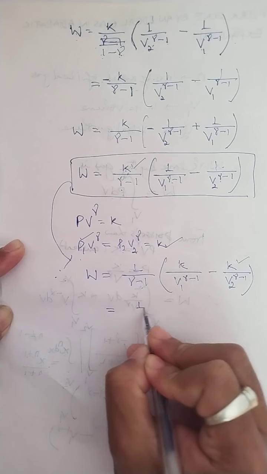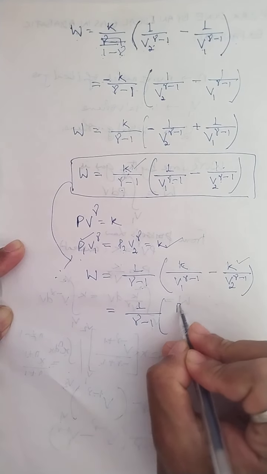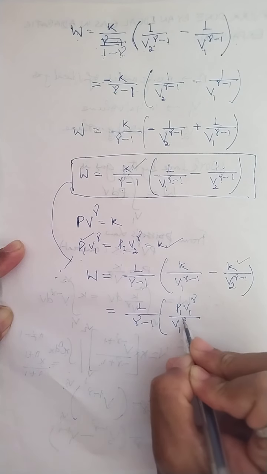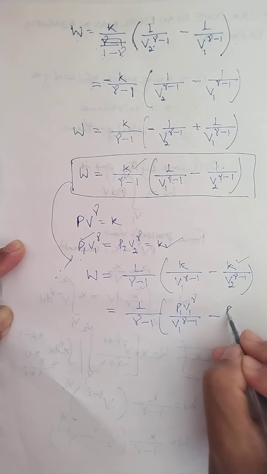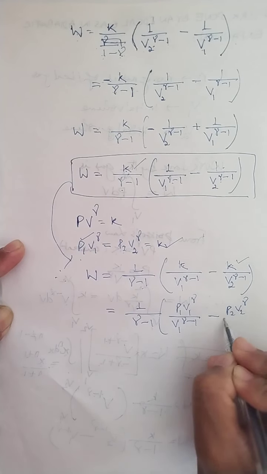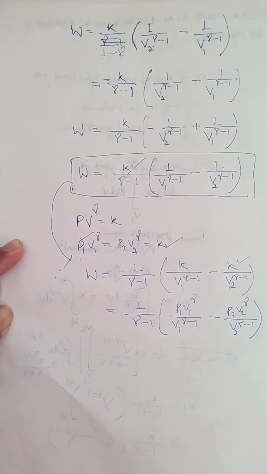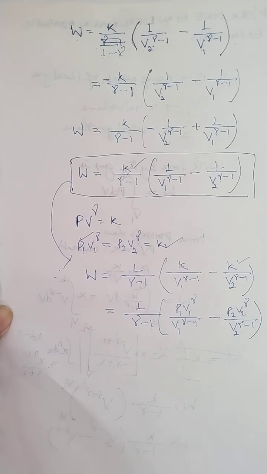So let me do this. 1 by gamma minus 1. So k I write down as P1 V1 to the power gamma by V1 gamma minus 1, minus k equals to P2 V2 to the power gamma by V2 to the power gamma minus 1. Okay. Now I take this V1 term in the numerator.